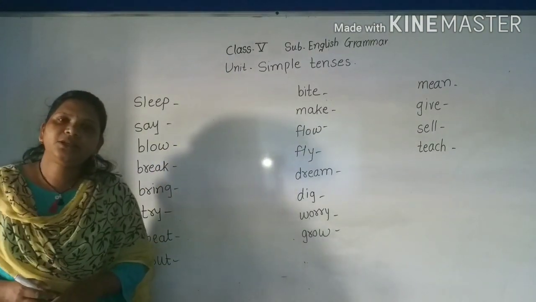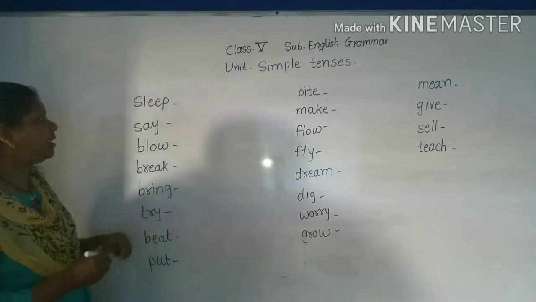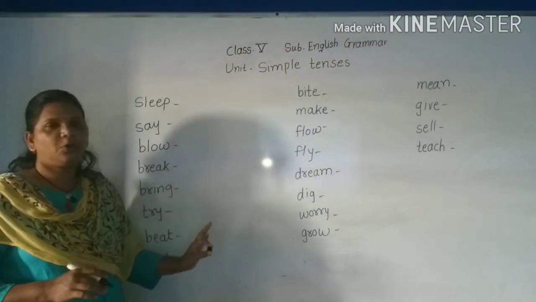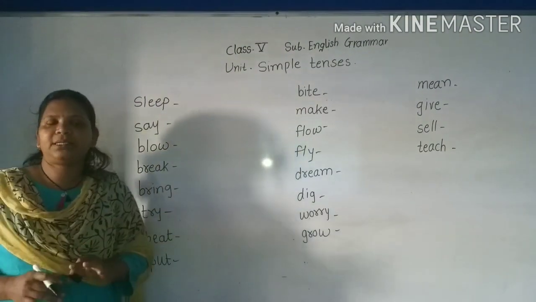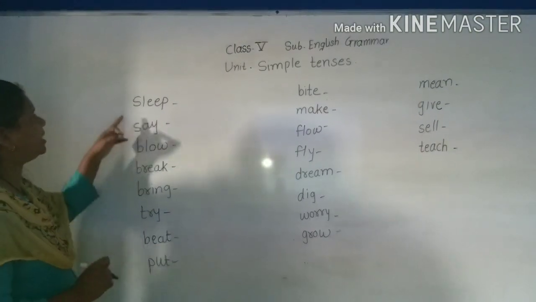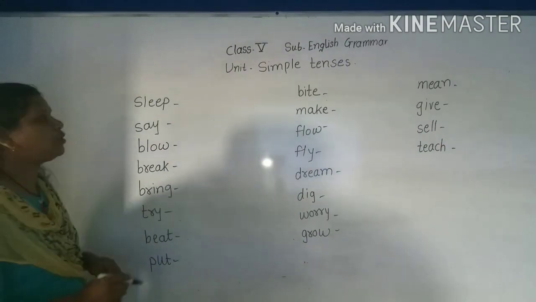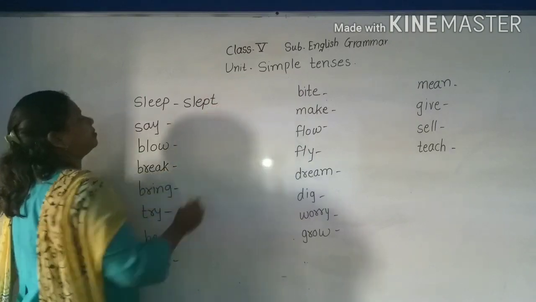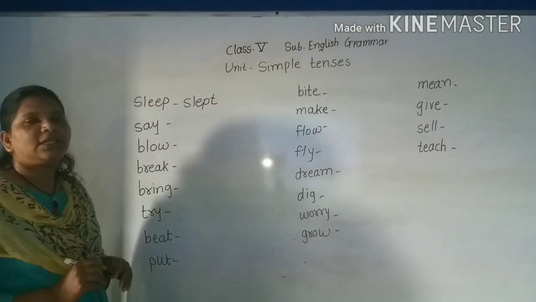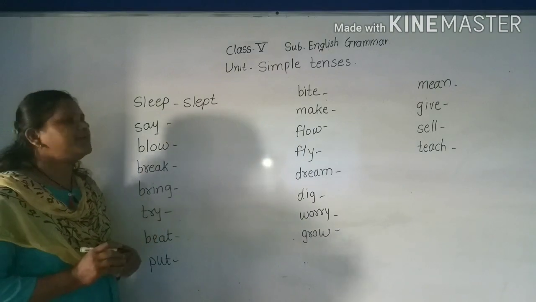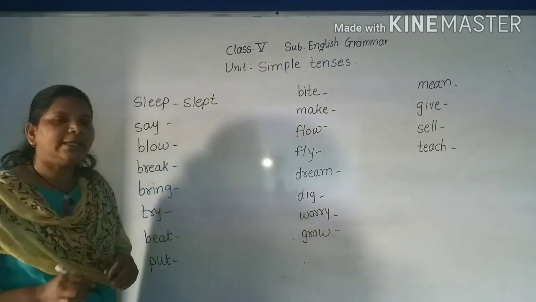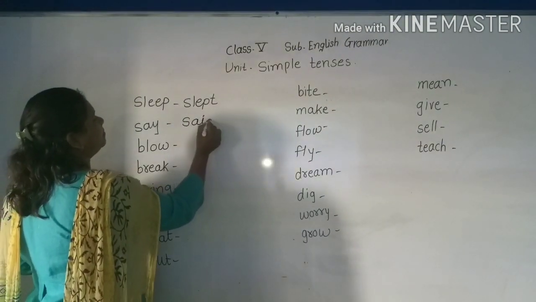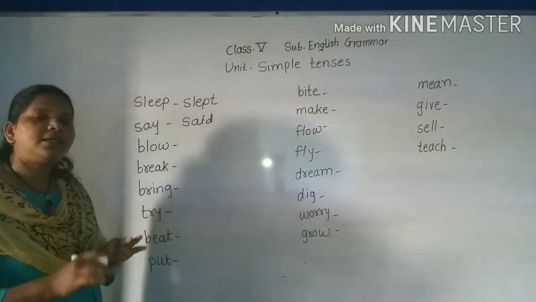Now see here my dear students, the instruction here says: write the simple past tense of these verbs. Okay, we have to write the simple past tense forms. Now see, the first word given here is sleep. So what is the past form of sleep? Slept. Yes, before we have seen that some verbs take only D or T. Say, said. Just we have to write the past form.